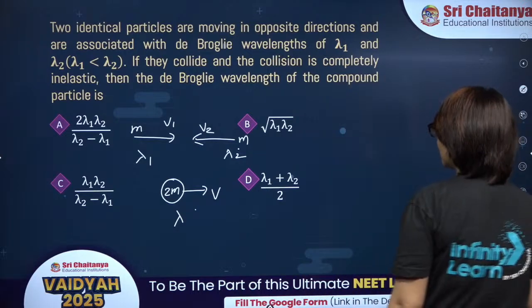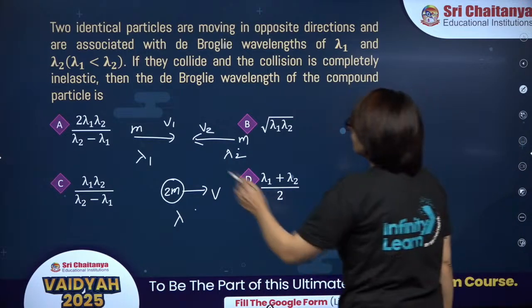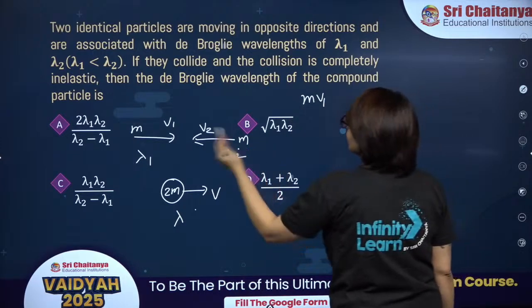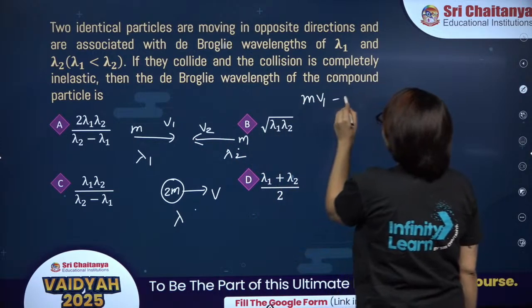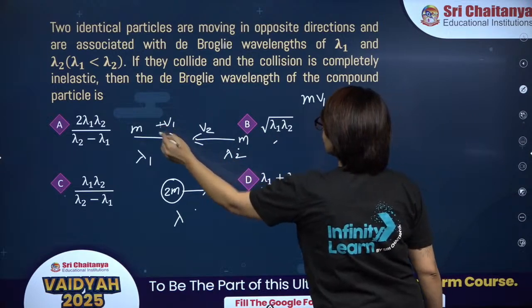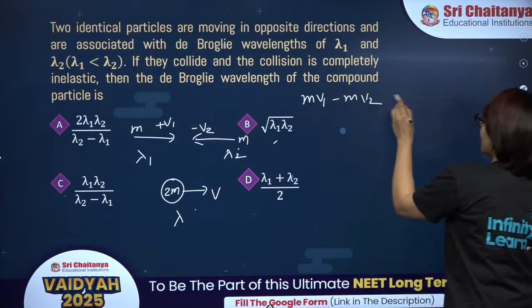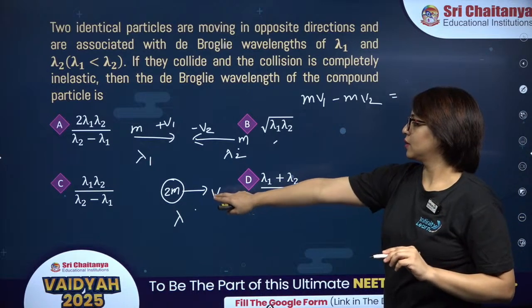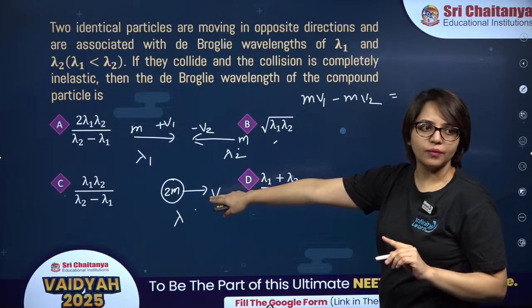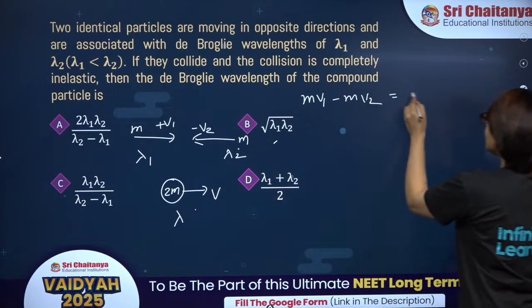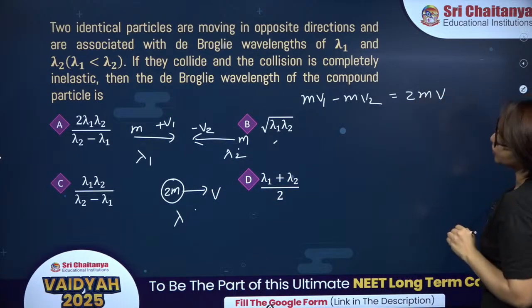well done. So, look at this one. Initial momentum before collision is mv1. Momentum of this will be minus mv2. Since both are moving in the opposite direction, you have to take this one as positive and this one as negative. And it should be equal to the momentum of the particles after the collision. So, the total momentum will be 2mv after the collision.